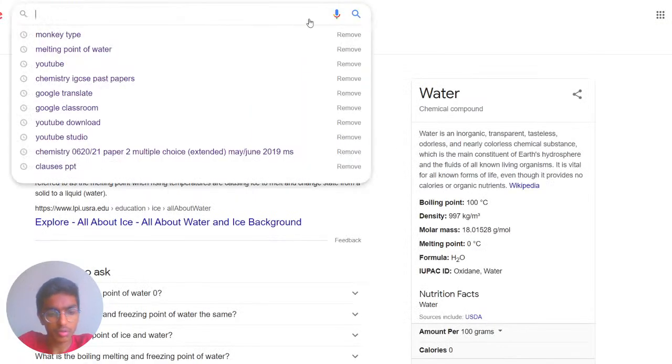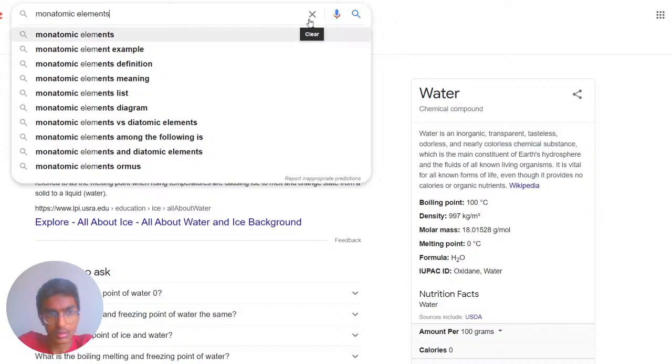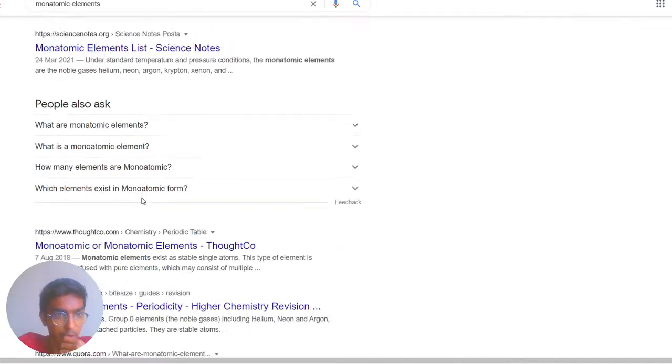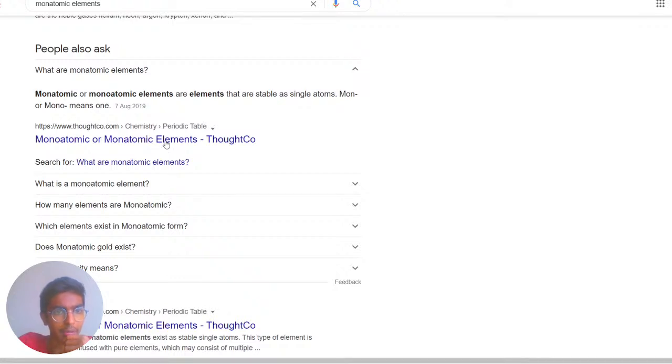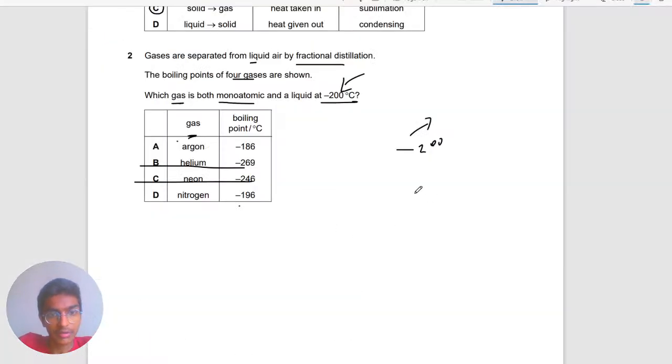And then we can search what is a monatomic element. Hopefully you can see this. So monatomic elements are elements that are stable as single atoms. Mono. Which means, if you've noticed, it has O2, for example, N2.